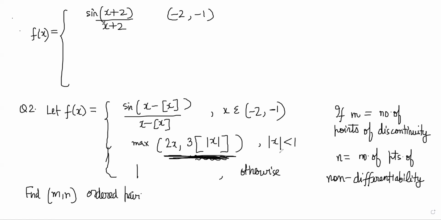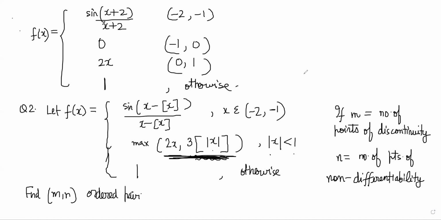Yes, sir. Why does this become 0? Because when x is between -1 and 1, mod x will be between 0 to 1, right? Yes, sir. And GIF of that will be 0. So maximum of that will be basically 2x will be 0 if it is between -1 to 0, right? Yes, sir. And it will be 2x if it is between 0 to 1, right? And finally there is 1 for other points otherwise, right? Yes, sir.